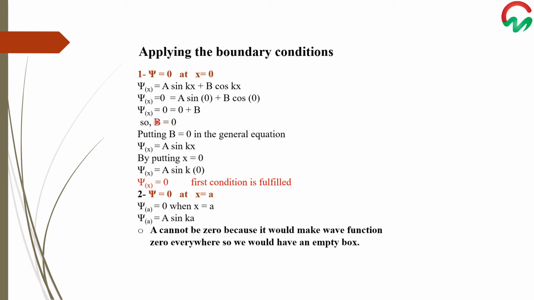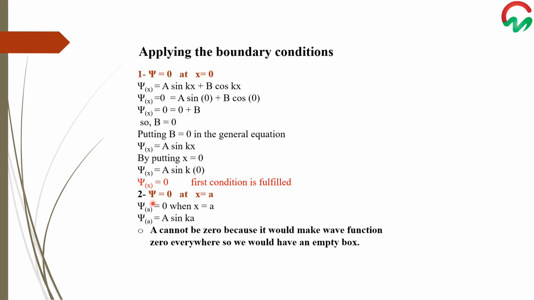Putting b equals 0 in this equation, we get psi x equals a sine of kx. Again, by putting x equal to 0, we get psi x equal to 0, which is the first boundary condition, and it is fulfilled.